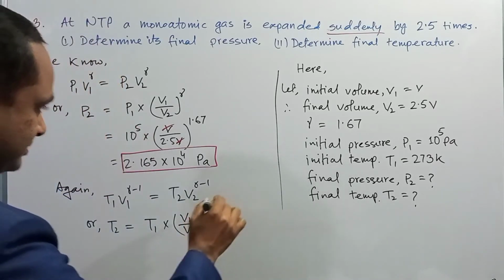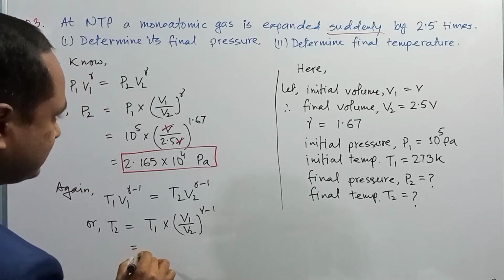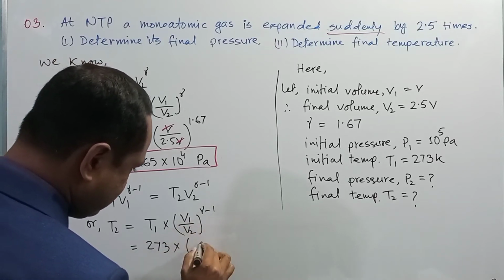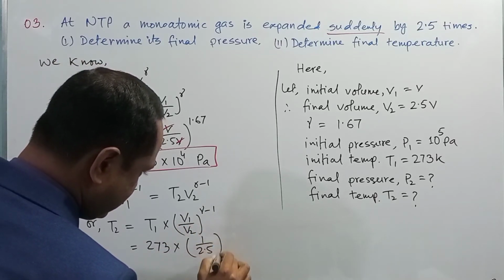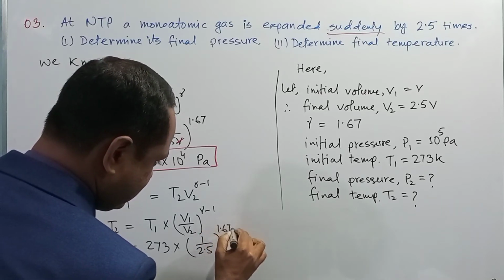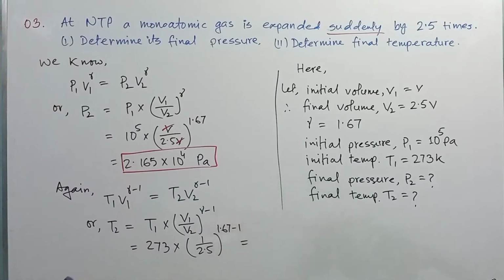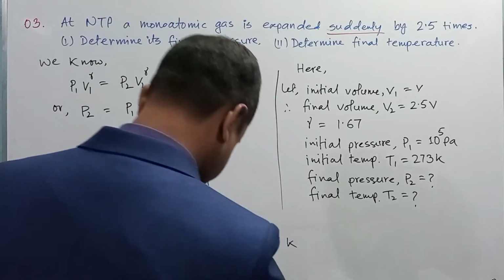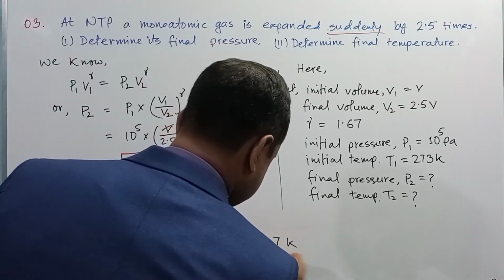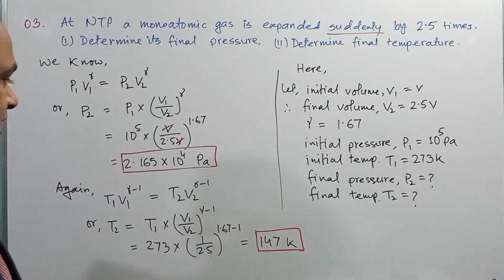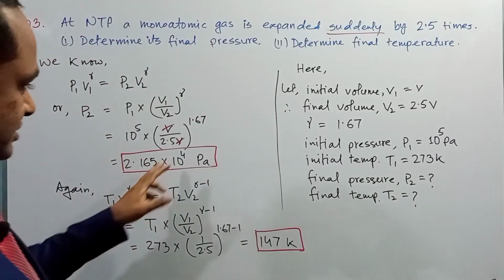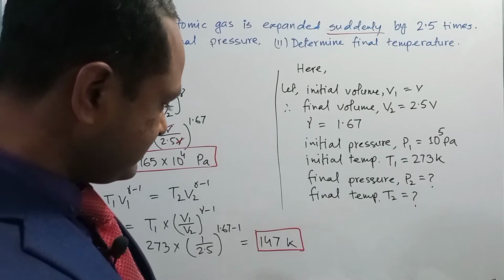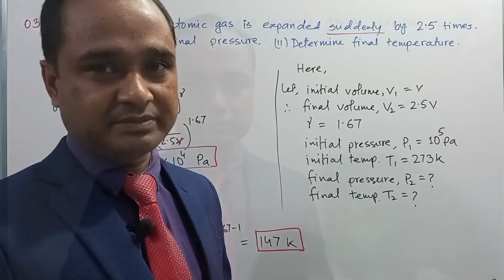Using the value of T1, that is 273, multiplied by 1 by 2.5 to the power 1.67 minus 1, after the calculation you will get 147 Kelvin. This is the final temperature. After the expansion, the final pressure was 2.165 into 10 to the power 4 Pascal, and the final temperature was 147 Kelvin. I hope you got it.